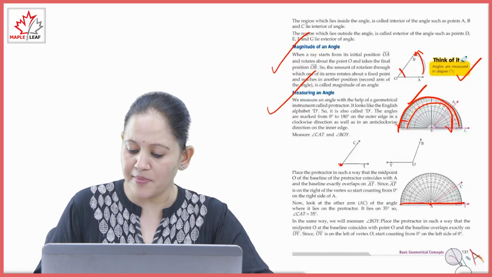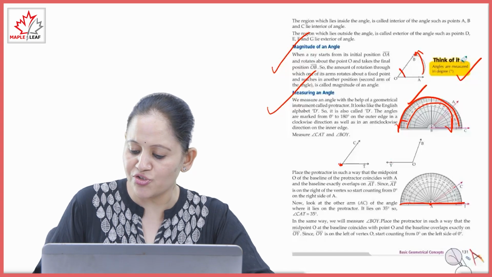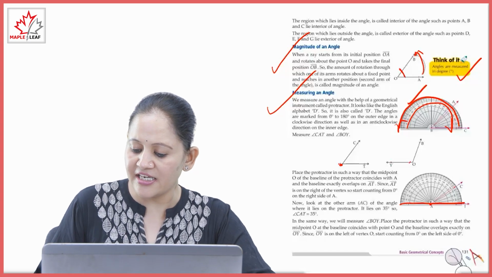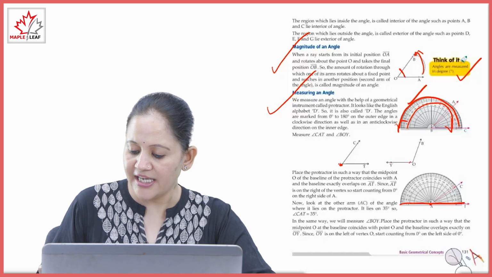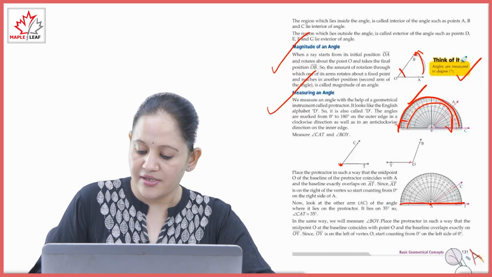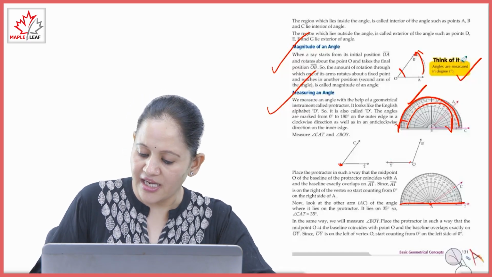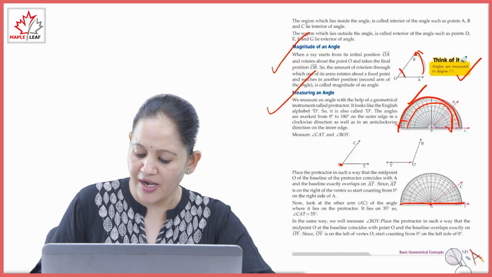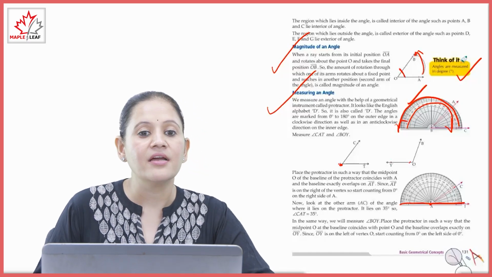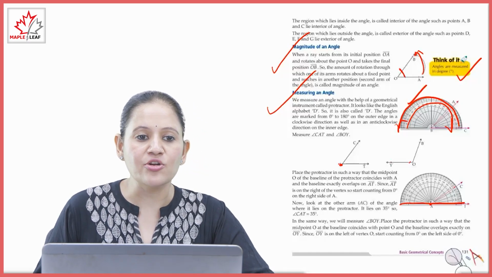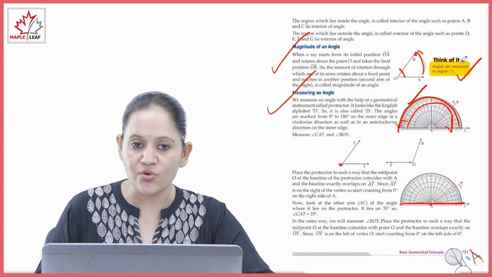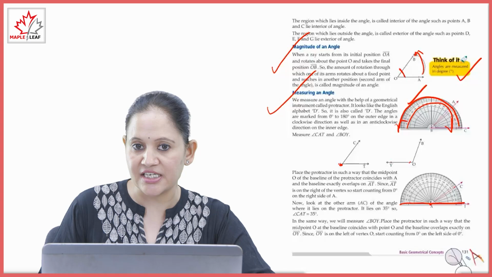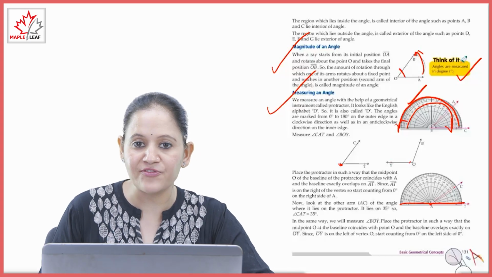Same way, अगर हमें BOY angle measure करना है, center point should be on O. This line AT should coincide with the baseline AT. Now we will start 0 degree from here, and जहाँ पे भी arm हो रहा है हम वहाँ पे देखेंगे reading क्या है. So the point O, the baseline overlaps exactly OY. Since OY is on the left of the vertex O, start counting 0 degree from the left side. So 0 degree में कहाँ से start करना है, left hand side से.